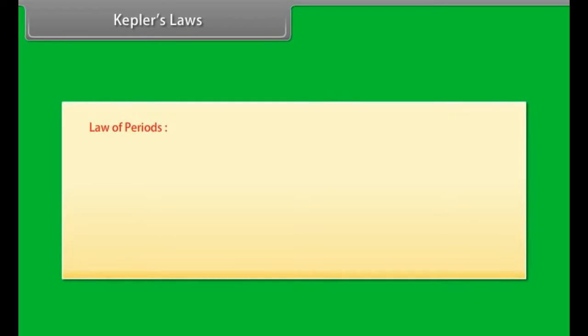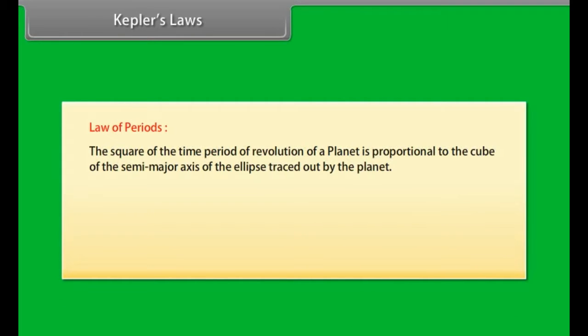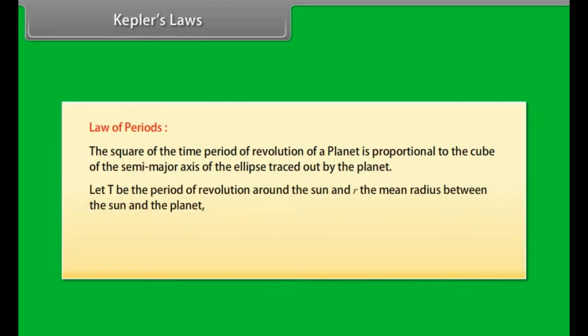Law of Periods. The square of the time period of revolution of a planet is proportional to the cube of the semi-major axis of the ellipse traced out by the planet. Let T be the period of revolution around the Sun and r the mean radius between the Sun and the planet. T square is directly proportional to r cube. T square is equal to k r cube.